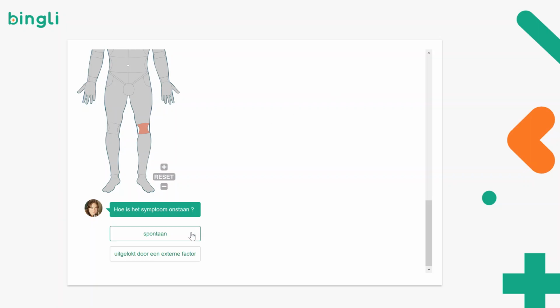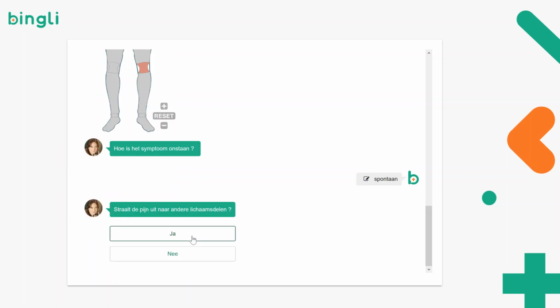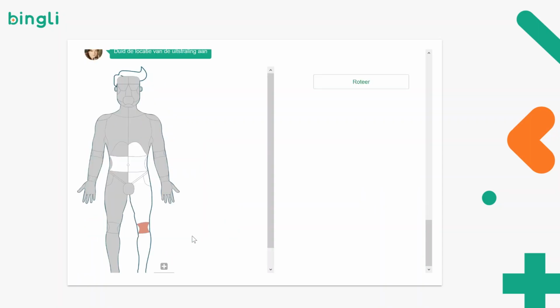The next question is, this pain, did it come spontaneously or was it because of an external factor, like, for example, I fell or I hit my knee against the wall? So let's say it's spontaneous. Does the pain radiate to other parts of the body? As you can see here, you can only select the parts that make medical sense for radiation of knee pain. So I cannot select the head or the hand because there are no nerve paths connecting the knee and hand, for example. But let's say I have radiation pain in my upper leg.